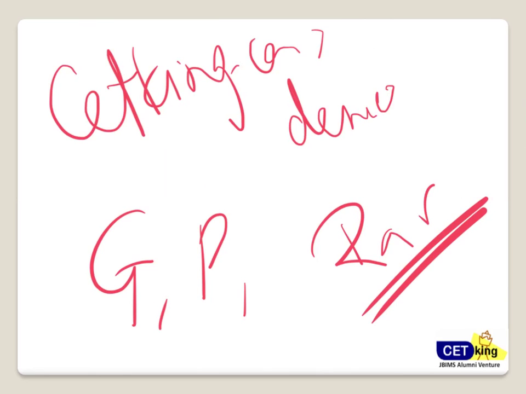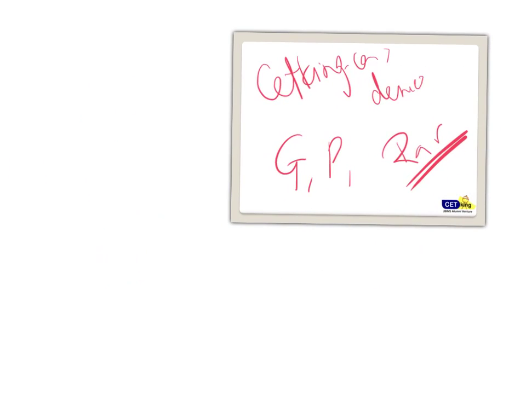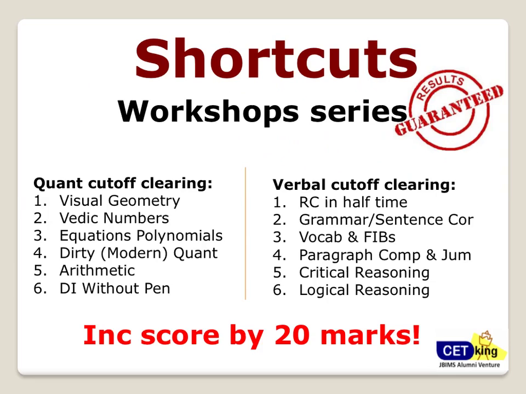You can join the section individually for quant, or you can combine it for verbal and quant, both the areas. So you can also do that. By quant I mean quant and DI. By verbal I mean verbal and logic combined section. Alright, so these are the two sections, quant and verbal, which are included in the complete program. You can buy it together, or you can buy individual programs as well. We just charge extra nominal fees if you upgrade to both the programs for quant and verbal.